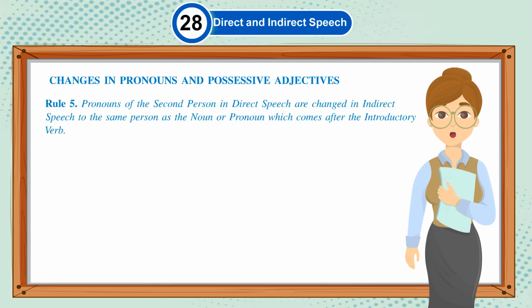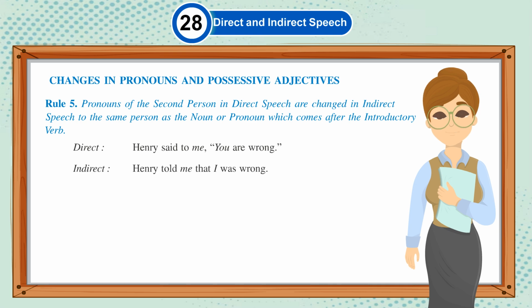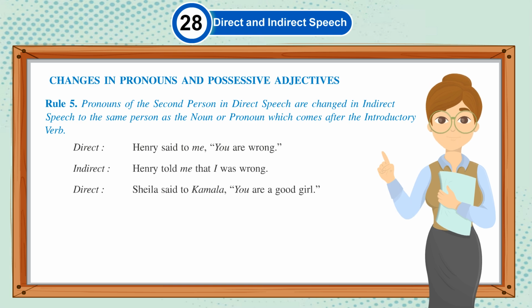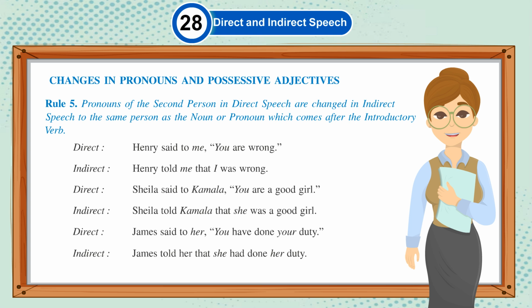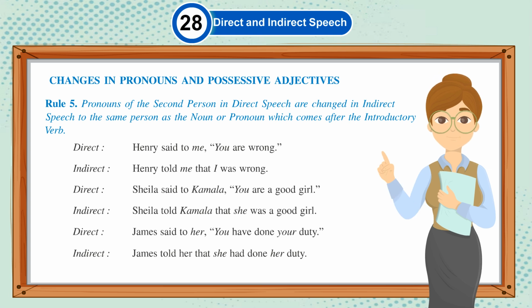Rule 5. Pronouns of the second person in direct speech are changed in indirect speech to the same person as the noun or pronoun which comes after the introductory verb. Direct: Henry said to me, "You are wrong." Indirect: Henry told me that I was wrong. Direct: Sheila said to Kamla, "You are a good girl." Indirect: Sheila told Kamla that she was a good girl. Direct: James said to her, "You have done your duty." Indirect: James told her that she had done her duty.